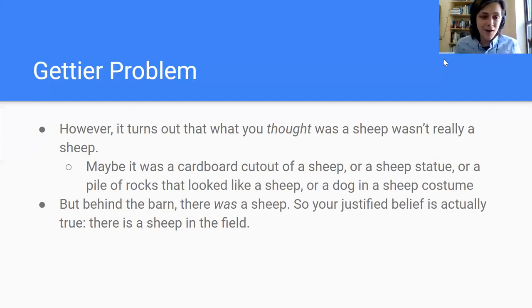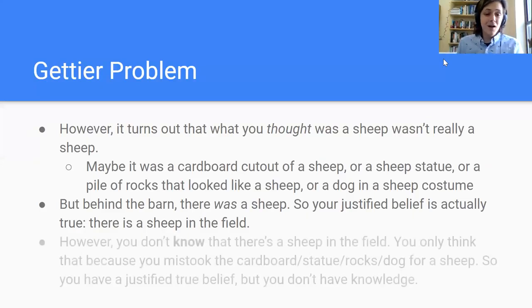So you have this justified belief there's a sheep in the field. And it turns out behind the barn, there is a sheep. You can't see it because it's behind the barn, and barns aren't see-through. It's not a glass barn. It's like a wood barn, like in movies, red paint and everything. So behind that barn is a sheep, which you can't see and you don't know is there. So your justified belief that there's a sheep in the field is true. There really is a sheep in that field.